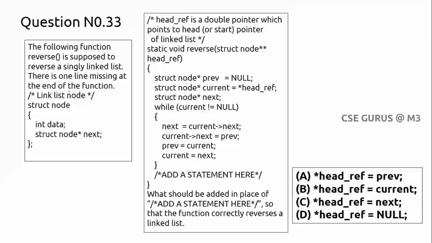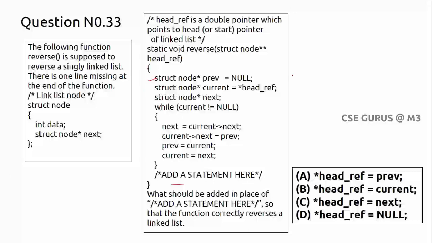The function reverse is for a single linked list. One line is missing here. What should be written? Simply, if you clearly observe everything, this is a node creation and it's a reverse, it is given, printing in the reverse. So how can it be reversed? This is a logic, it is given.